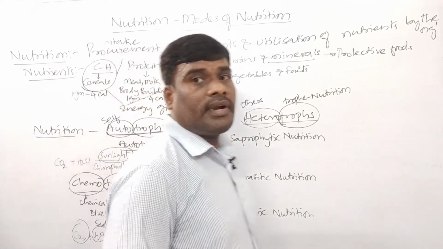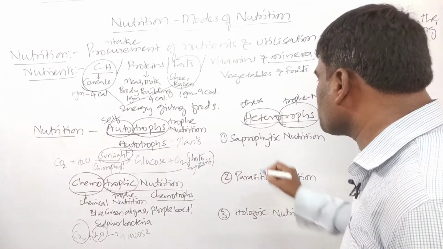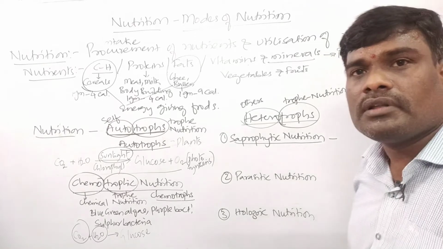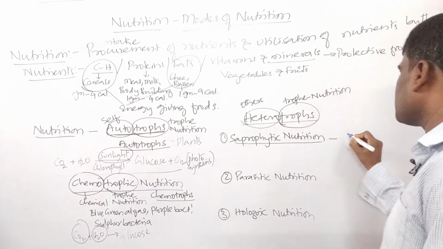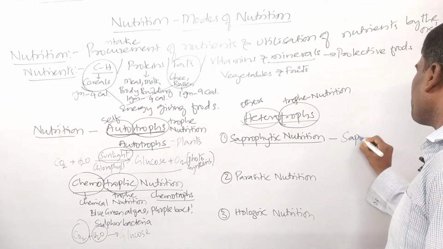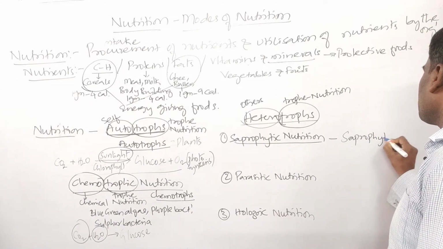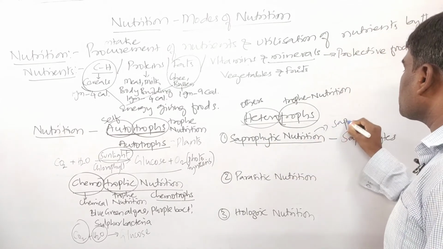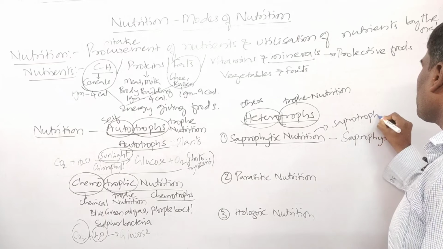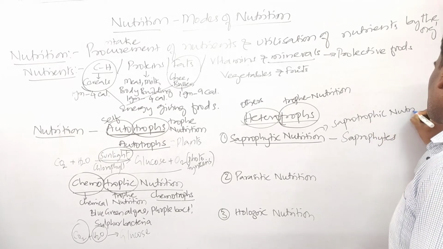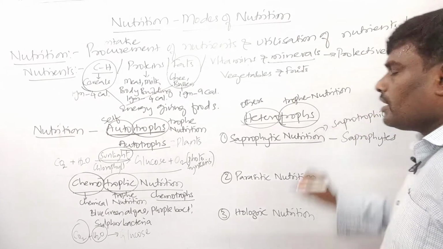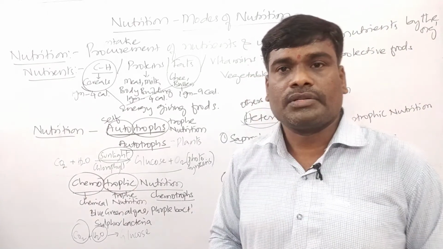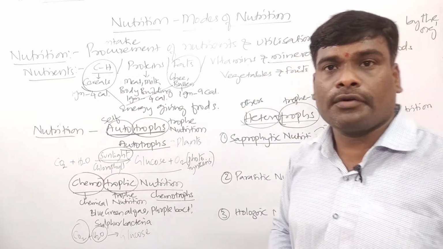Got it? So what is meant by saprophytic nutrition? The organisms which perform saprophytic nutrition are called saprophytes. This saprophytic nutrition is also called saprotropic nutrition. So how do these saprophytes get the nutrients? That's what we are going to learn, children.